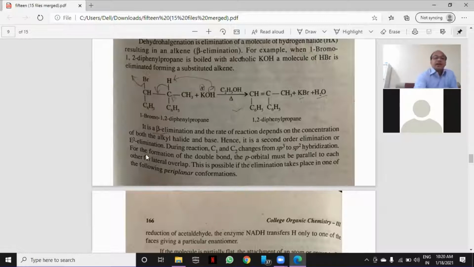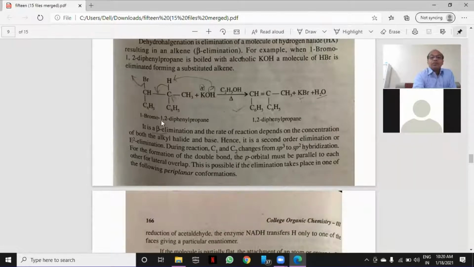Now in this reaction, the alkyl halide is 1-bromo 1,2-diphenyl propane, and the base is alcoholic KOH. If you calculate, k is equal to the concentration of both reactant and reagent. It depends on both the species, that is alkyl halide and base. Okay. Hence it is second order elimination or E2 elimination.